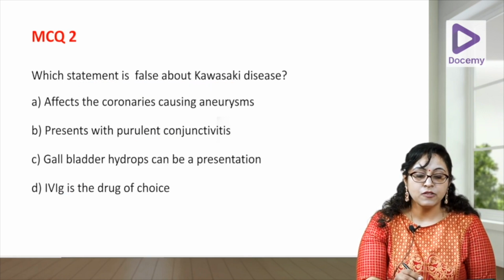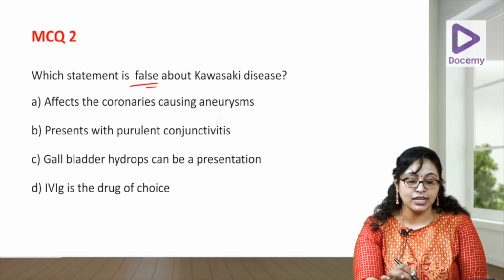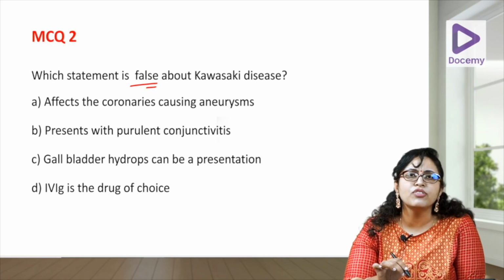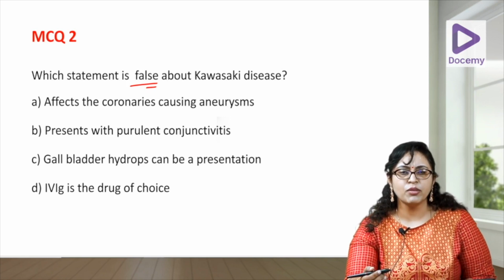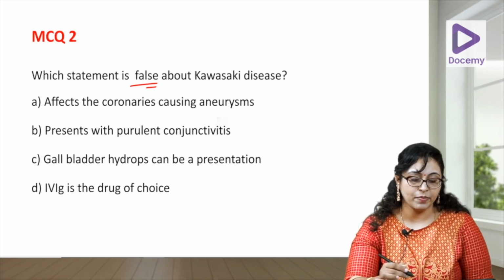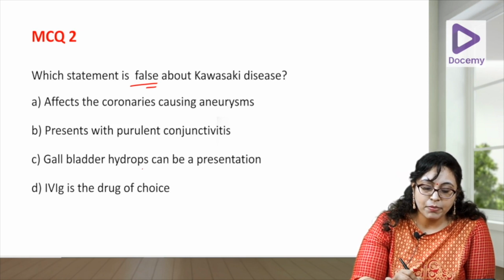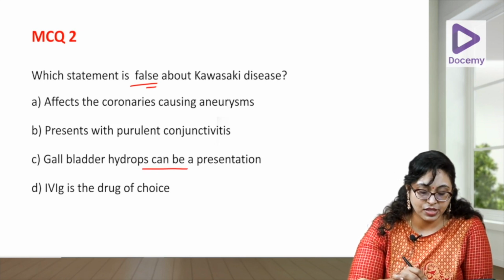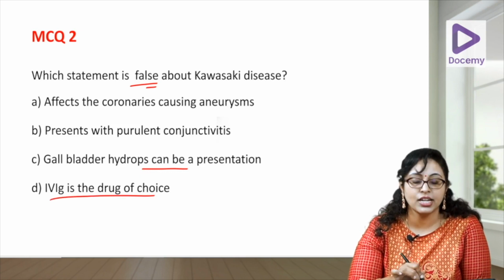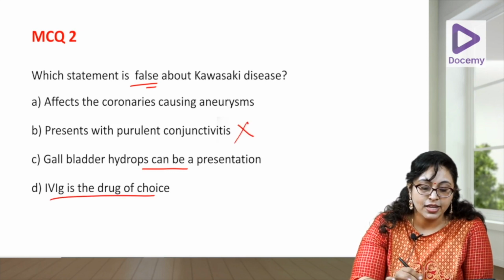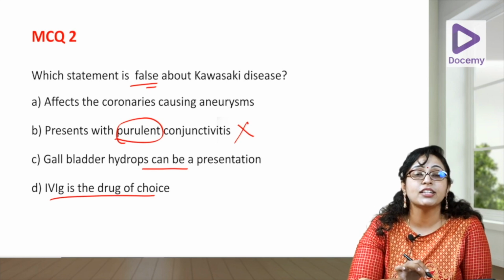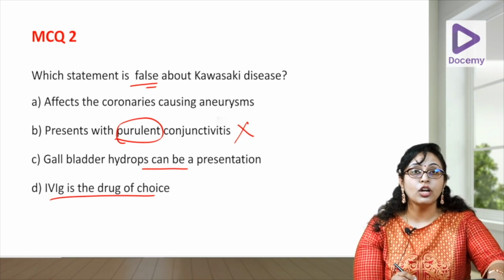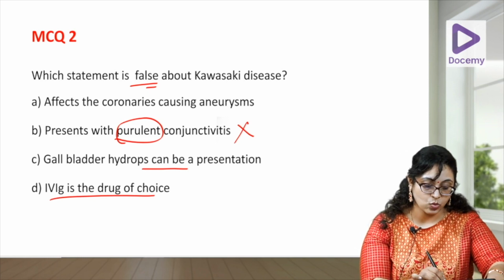Which statement is false about Kawasaki disease? Affects the coronaries causing aneurysm. Is that true or false? It's true, right? We were talking about coronaries and aneurysm all this while. Gallbladder hydrops can be a presentation. True. It is a less common manifestation. IVIG is a drug of choice. That is also true. So, what is false? Presents with purulent conjunctivitis. What does it present with? It presents with non-purulent bilateral conjunctivitis.